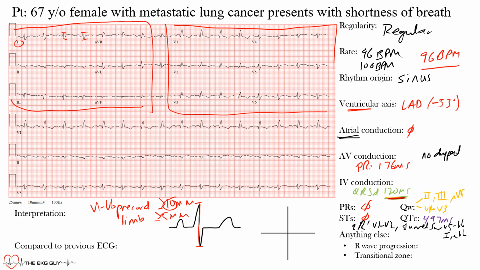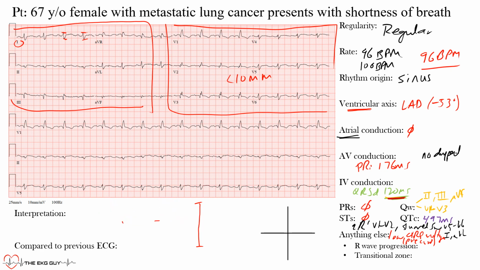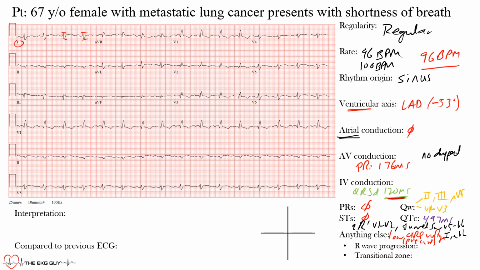So actually, none of these reach 10 millimeters. Okay, so I would call this low QRS voltage, specifically in the precordial leads. Okay, not so much. It almost meets it in the limb leads, but not exactly. So we'll try to keep it to what's defined. Okay, so we'll say only here in the precordial leads.